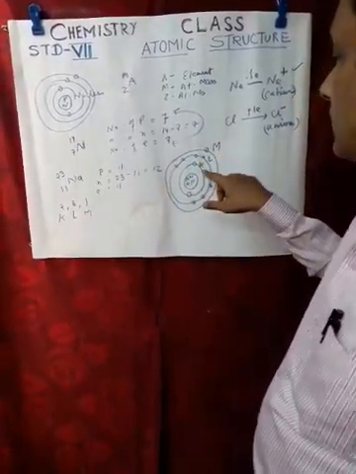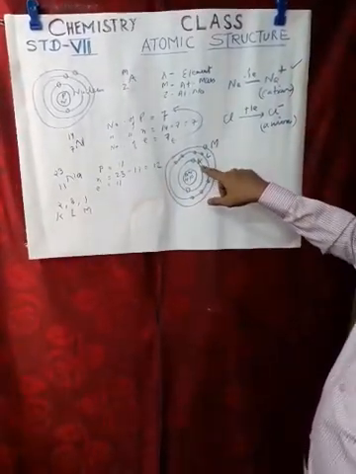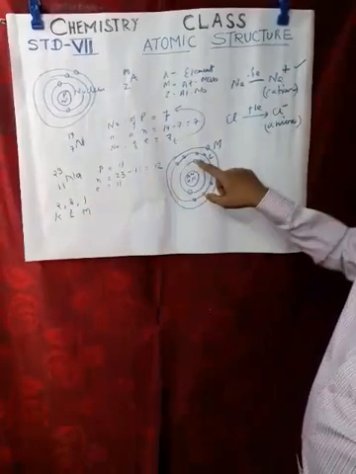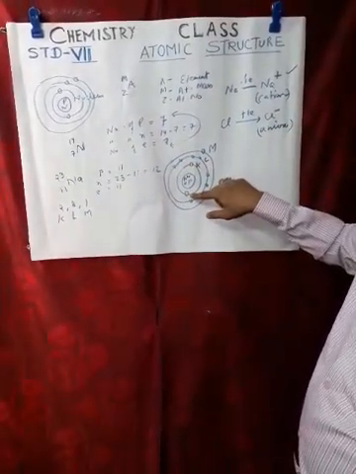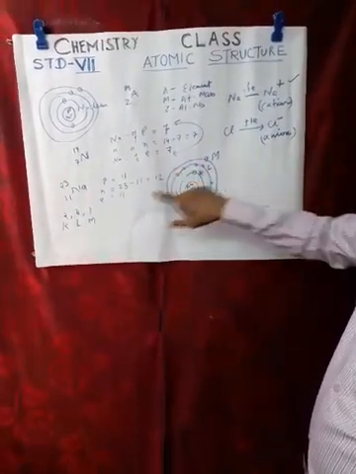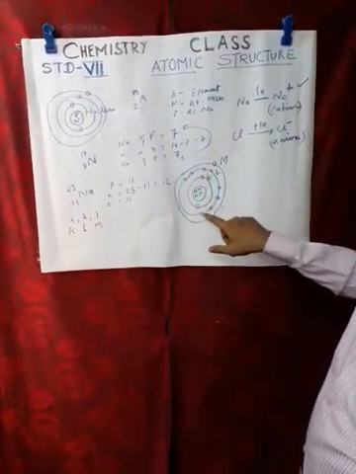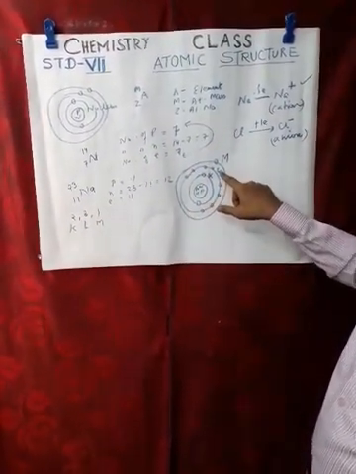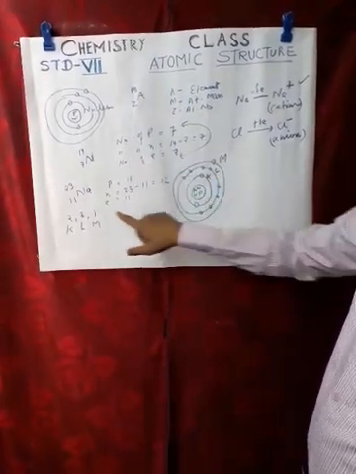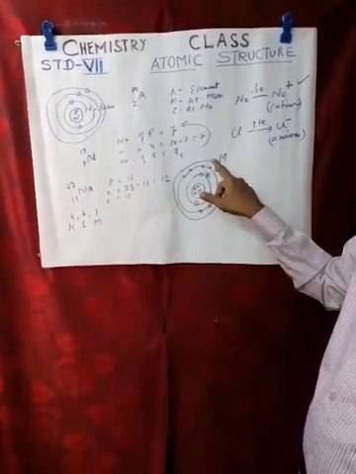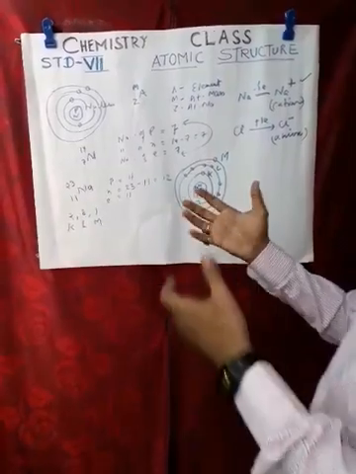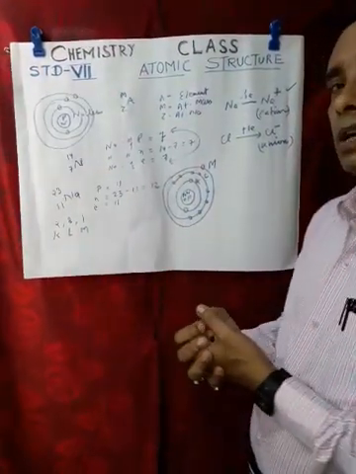So you see, these are some of the structures of atoms.